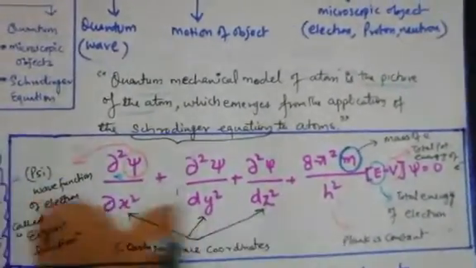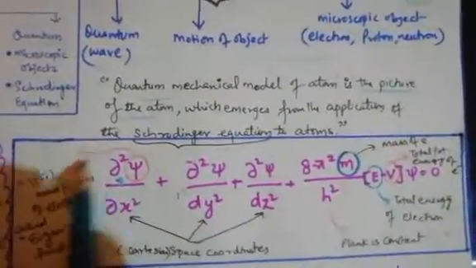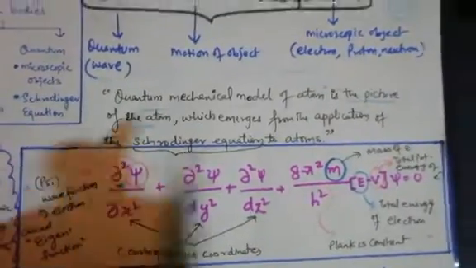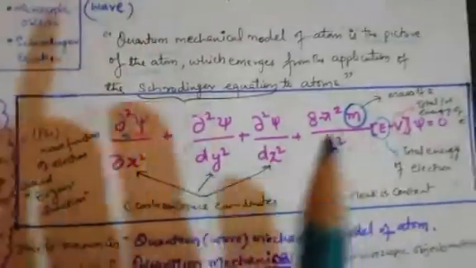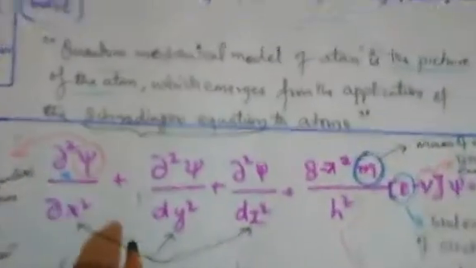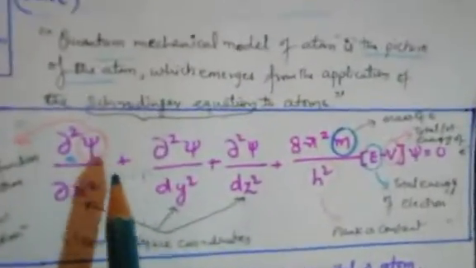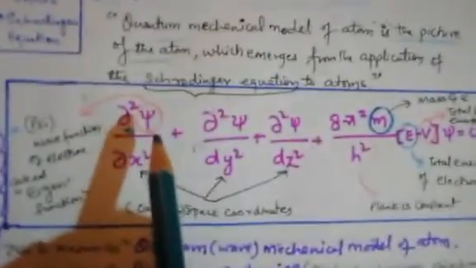This is a mathematical equation. Once we put in the values and fill in this equation, we can mathematically calculate the exact position of electrons. Although in your syllabus there is no mathematical calculation, we need to keep the equation in mind.